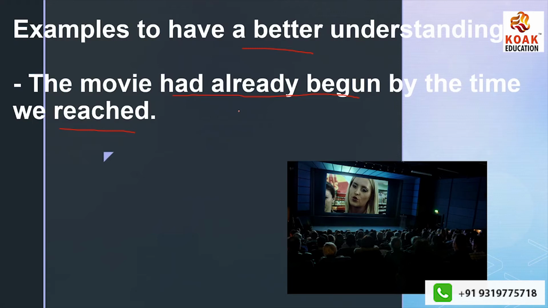So before this happened, before reaching, the movie had already started or begun. So I am here in present, I go here, I reach, and I see that the movie had already started. So this is what is past of past. This is just past.